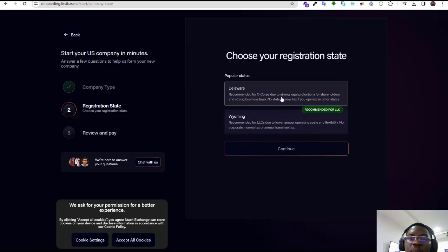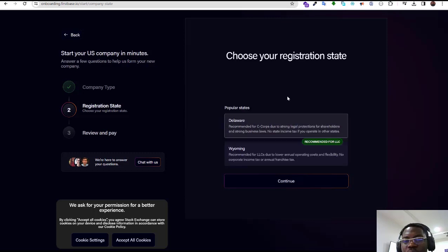For the company I created the account for, it's a big company and we had partners involved, so I had to go for Delaware. As you said, it says strong legal protection for shareholders and strong big business laws. So it's a big company that I was building for. You can decide to choose this or any of them, right?